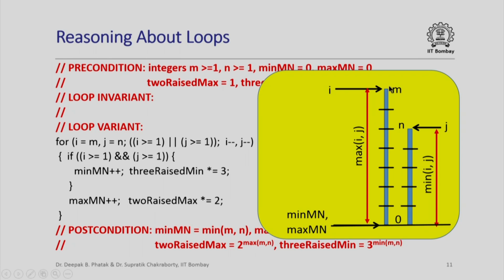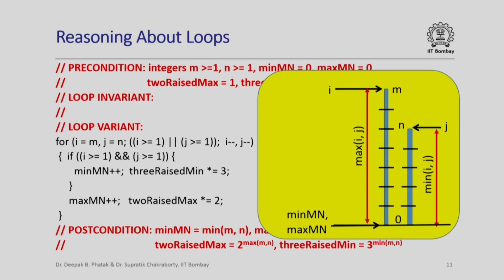We have two given values to us, let us say m and n. These are represented by the heights of these two blue vertical bars. We want to initialize i and j to the values of m and n initially. So initially the maximum of i and j is this, the minimum of i and j is this, and we also know that initially min mn and max mn have both been initialized to 0, so they are here.